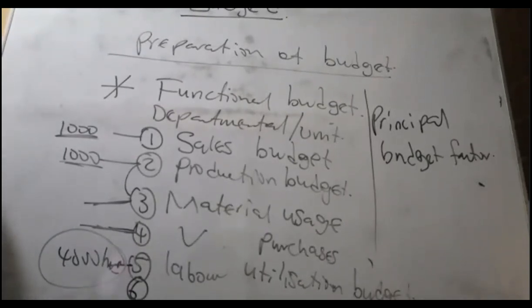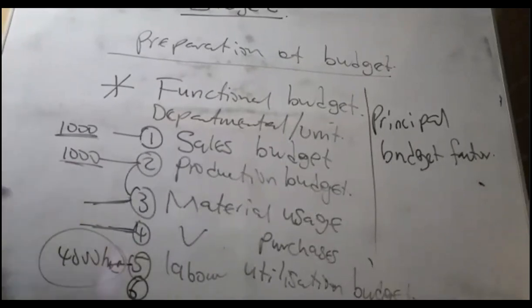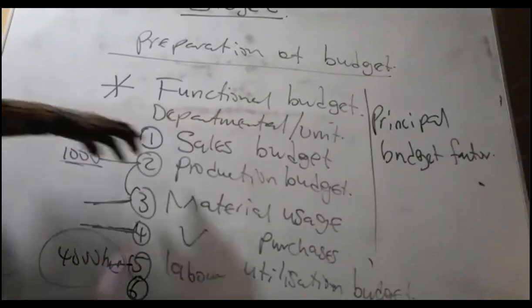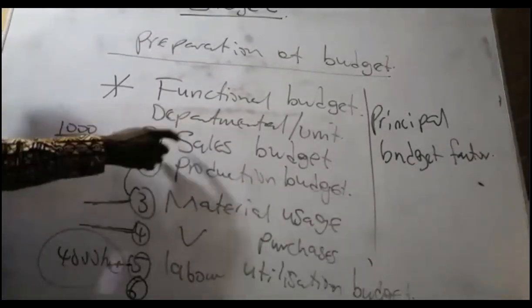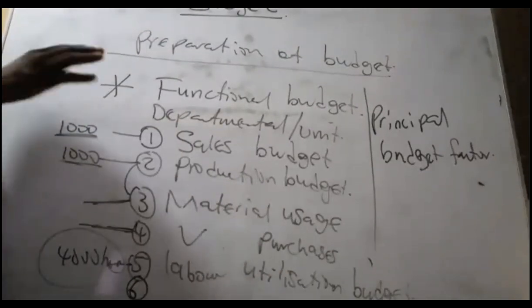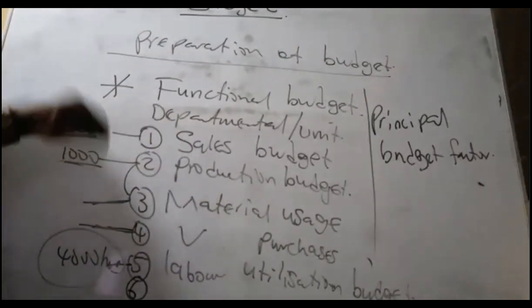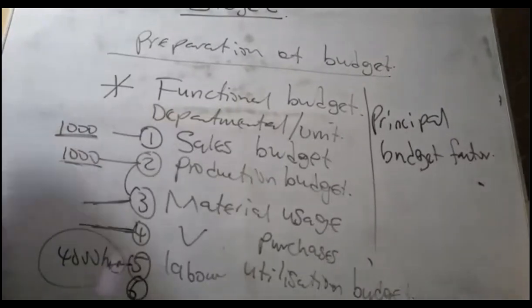So let's take a look. Now let's take companies like manufacturing companies. What would be their big principal budget factor? So if sales is your principal budget factor, budget on sales first, because all the other budgets will depend on your sales.